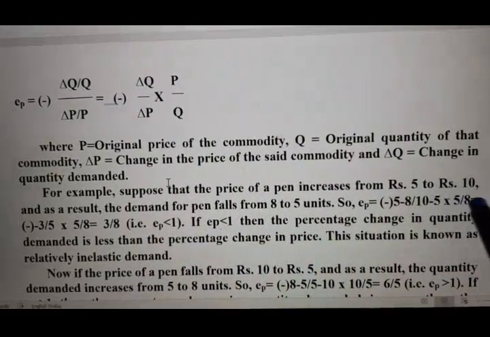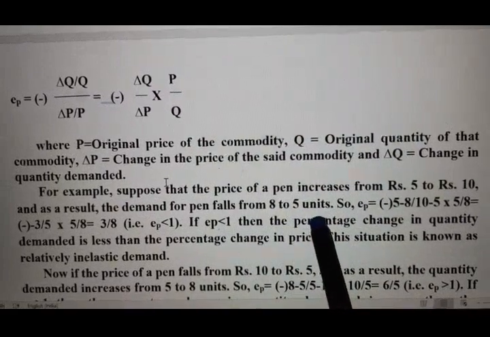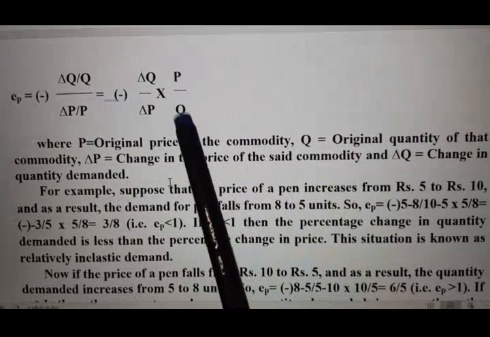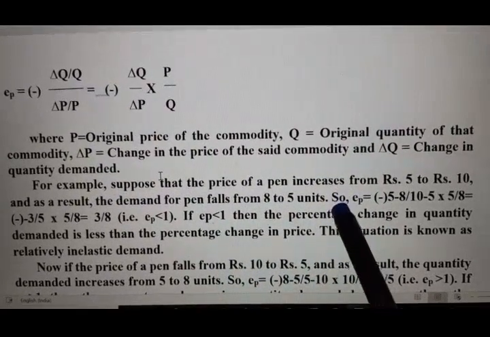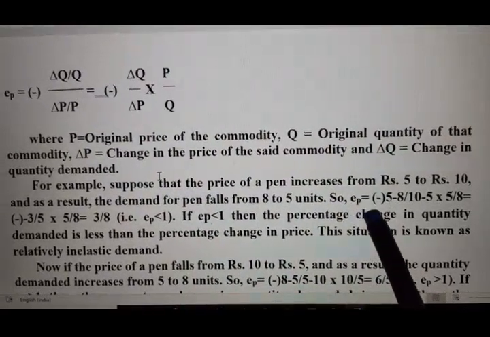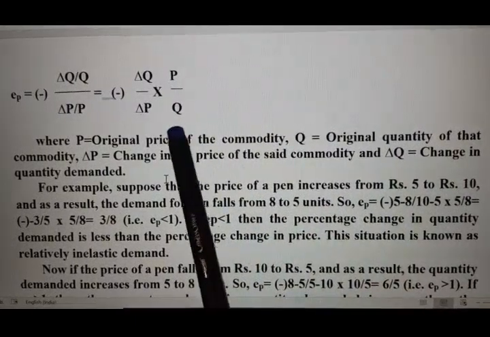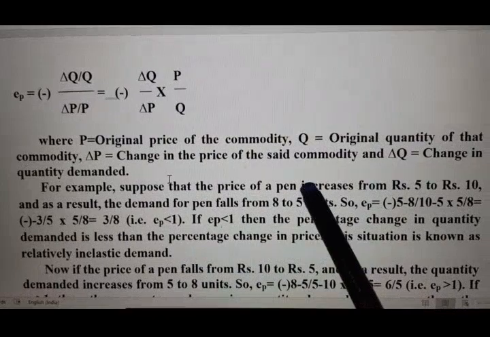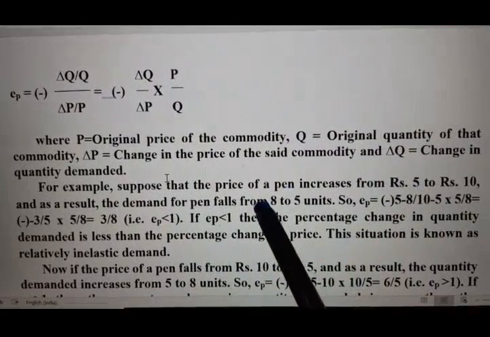Okay, as price increases, the demand has fallen down. Now you have to find out EP by using this formula. How are we finding it out? EP is equal to the change in quantity. What is change in quantity? New quantity minus old quantity.